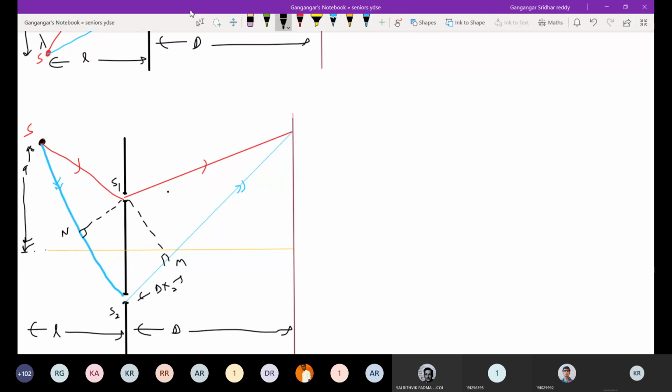How to calculate this path difference? So this is what the delta x1. The same geometrical ideas we have to bring here. Now again, you take the reference line. Some reference lines we took, no? So again, what is the basic condition? A very much less than L, D very much less than capital D. So what is the angle made by SS1, SO and SS2 with horizontal? Will be same. Will be same. So from that,